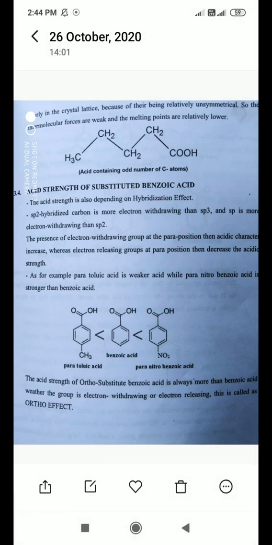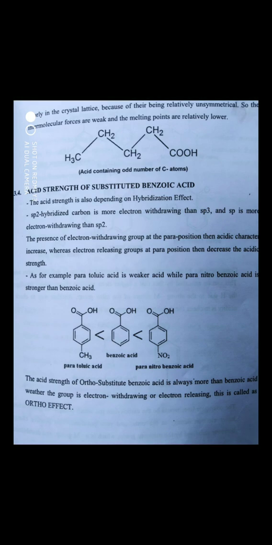As we have seen in the second point, that is inductive effect, positive inductive effect and negative inductive effect. Likewise, the acid strength also depends on the hybridization effect. sp2 hybridized carbon is more electron withdrawing than sp3, and sp is more electron withdrawing than sp2.